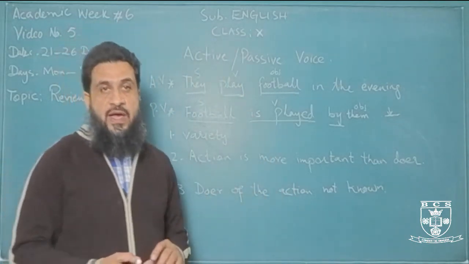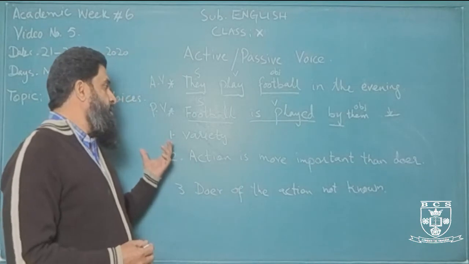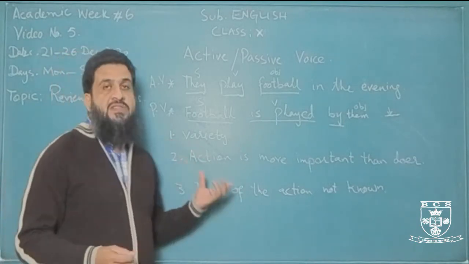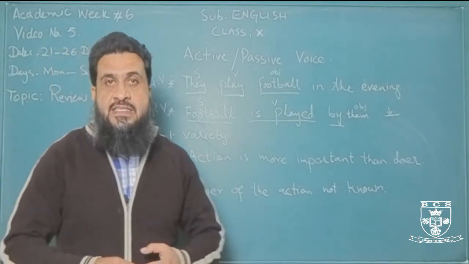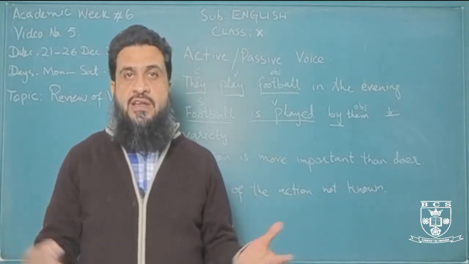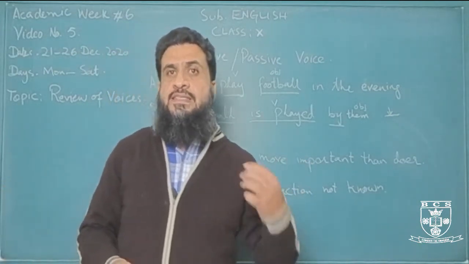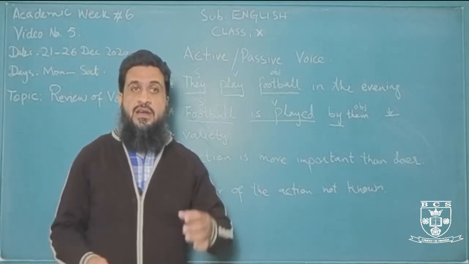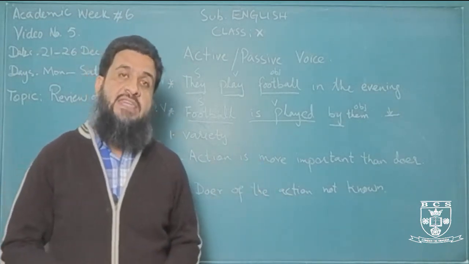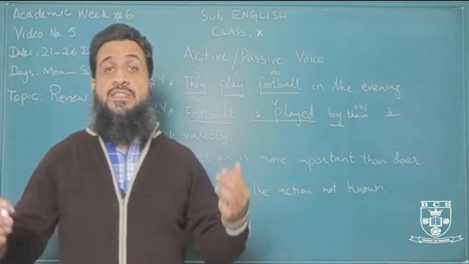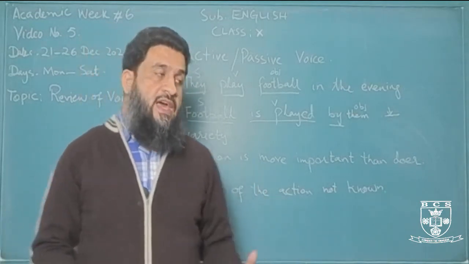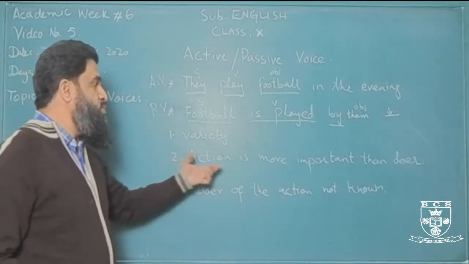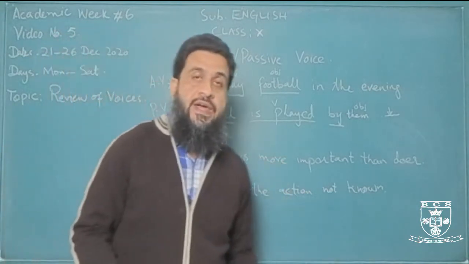In the same way, sometimes an action is done by people in general, so we don't want to say people use internet for the research. Rather, we would say the same thing in passive. We say internet is used for research. Here, the action is more important than who is doing it.